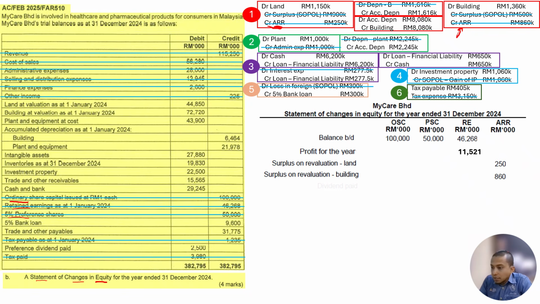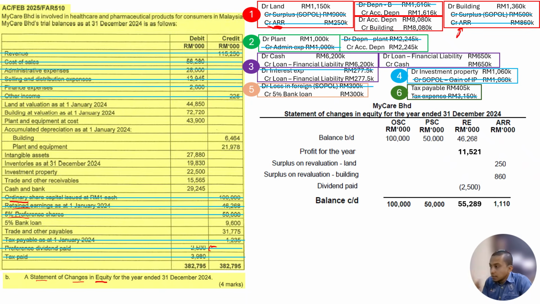Next should be the dividend. In this case we only have this dividend. Cancel and put it here. Next, what else do we have here? No more, so we just total up. And this balance is the balance that we should transfer to the SOFP, or Statement of Financial Position.